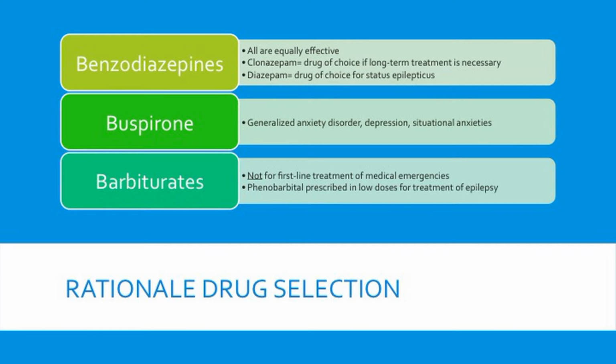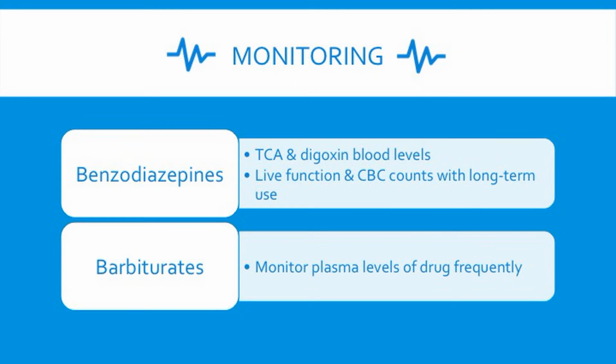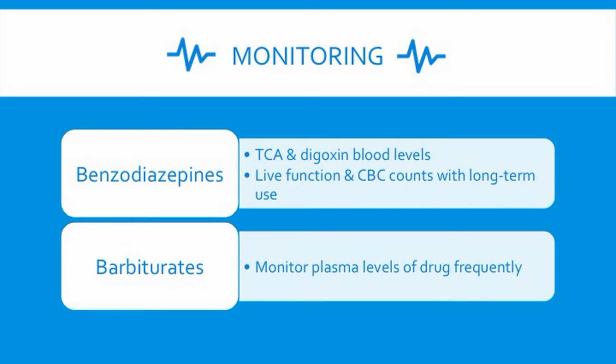For barbiturates, it is not the first-line treatment for medical emergencies. However, phenobarbital can be prescribed in low doses for epilepsy. For monitoring the patient on benzodiazepines, if they are taking a TCA or digoxin, it is important to monitor both of these blood levels while the patient is on the benzodiazepine. It is also important to monitor the liver function and CBC counts with long-term use. Fortunately, there is no strict monitoring for buspirone.